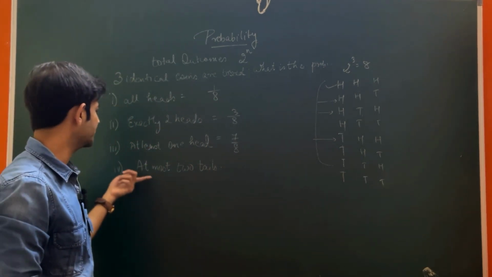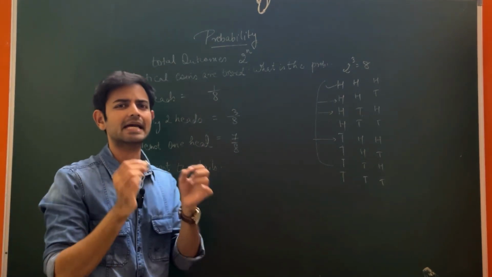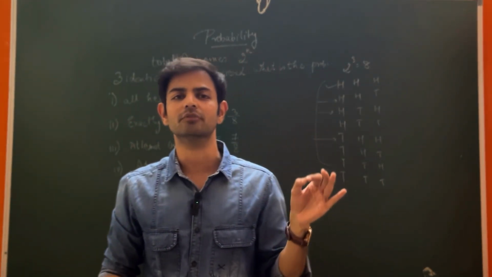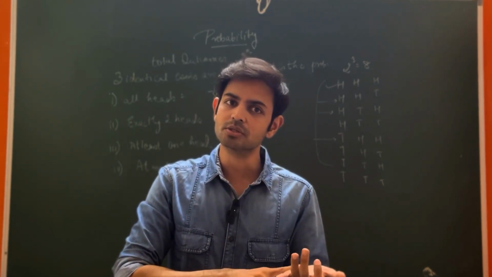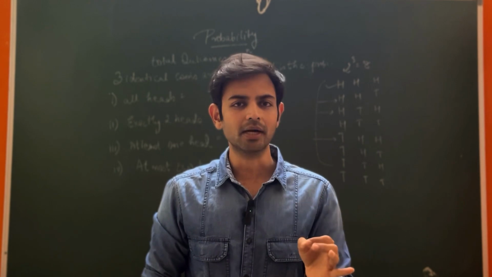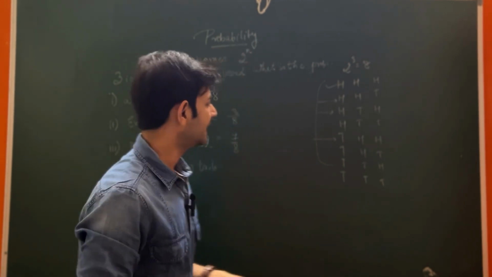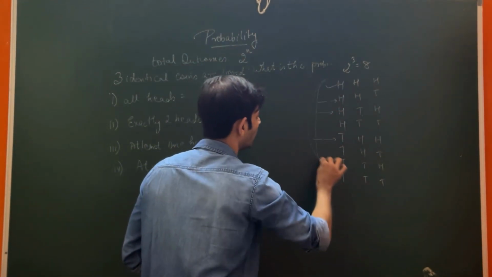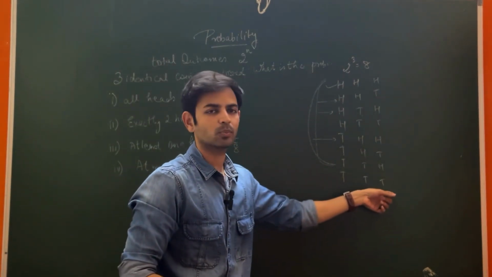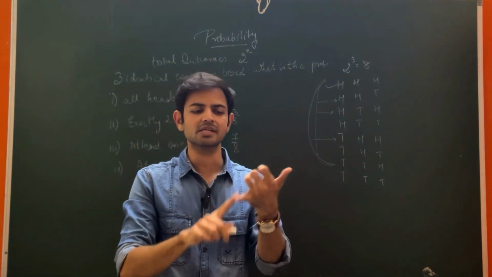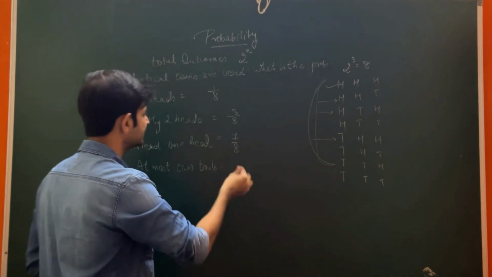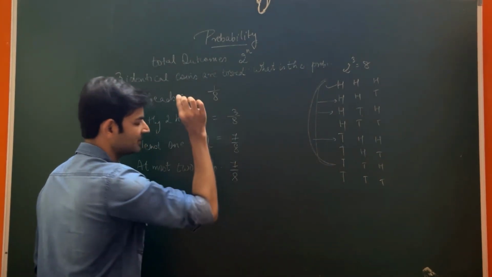The third, last one, at most 2 tails. When I say at most 2 tails, it means maximum it can have 2 tails. It can have 0 also, it can have 1 also, it can have 2 also. But it cannot have more than 2. So again, in the same way, we will have all these outcomes only, because when it is more than 2, it will be T, T, T. So we can't include that. We can include 0, we can include 1, we can include 2, because it is at most. So this will be also 7 by 8.